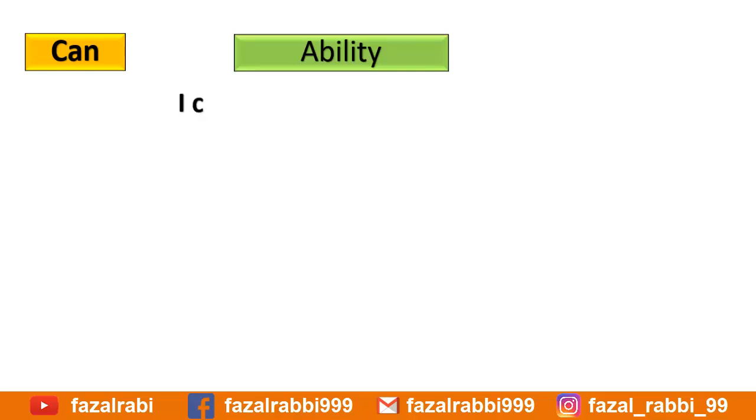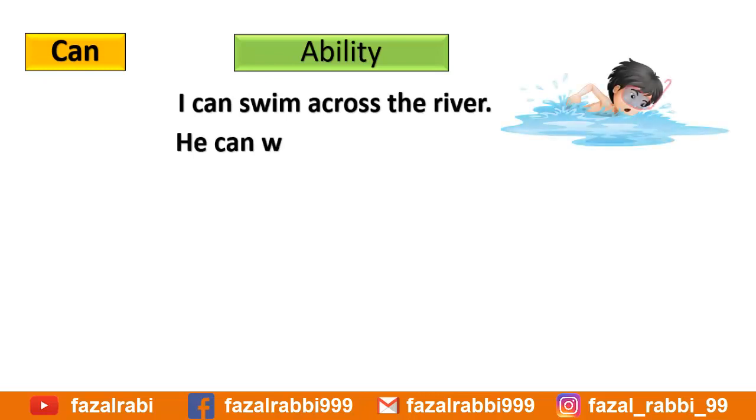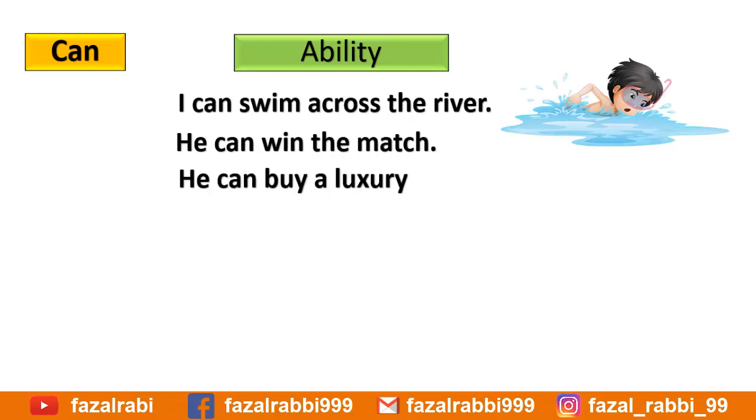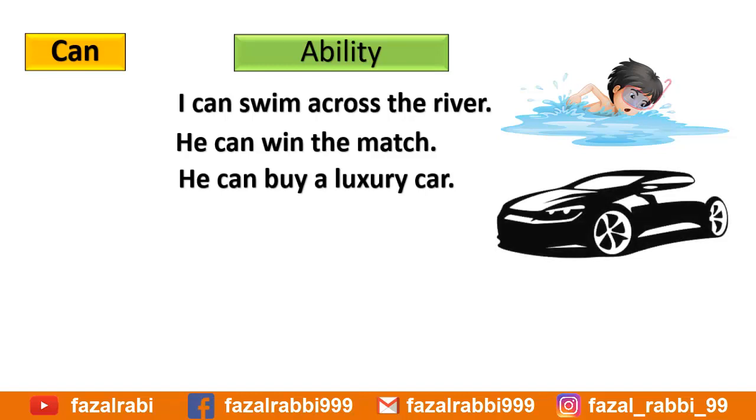First, I will start by comparing and differentiating can and could. The main use of can is for ability. It will show the ability of a person to do a thing. Here are some examples. Example number 1, I can swim across the river. Number 2, he can win the match. Number 3, he can buy a luxury car. So, all these express ability.